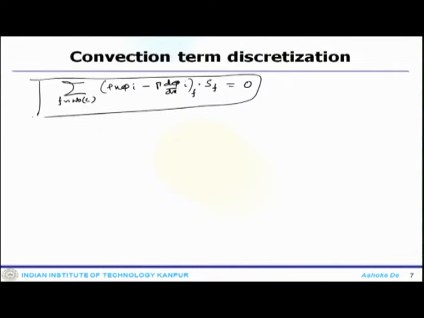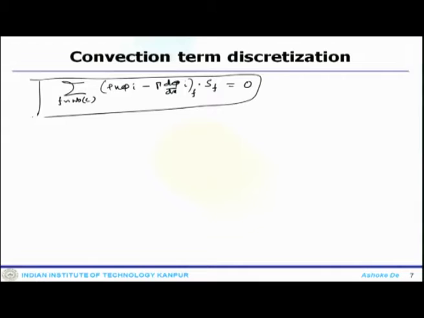Now, the surface integral, if you put over the fluxes over the faces, this will become the sum over faces of rho u phi i minus gamma d phi by dx i over face dot S f equals 0. So, that is a very standard discretization.